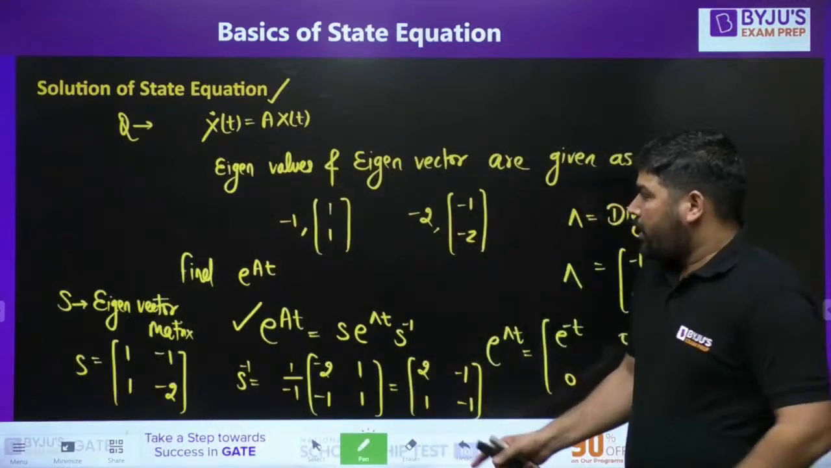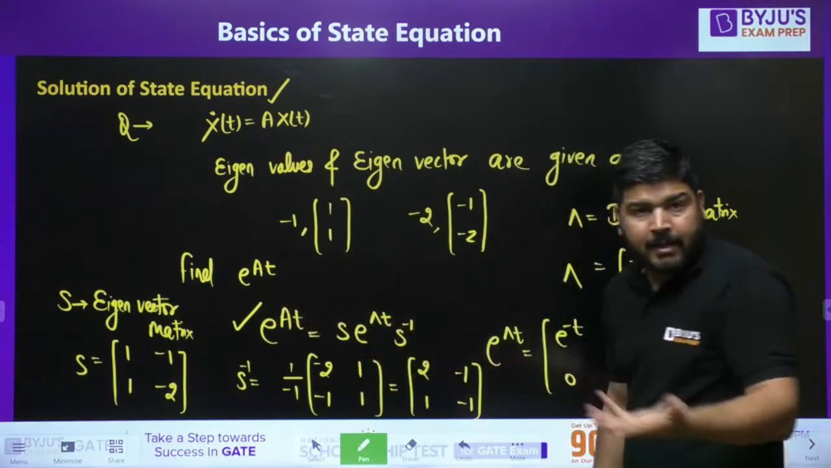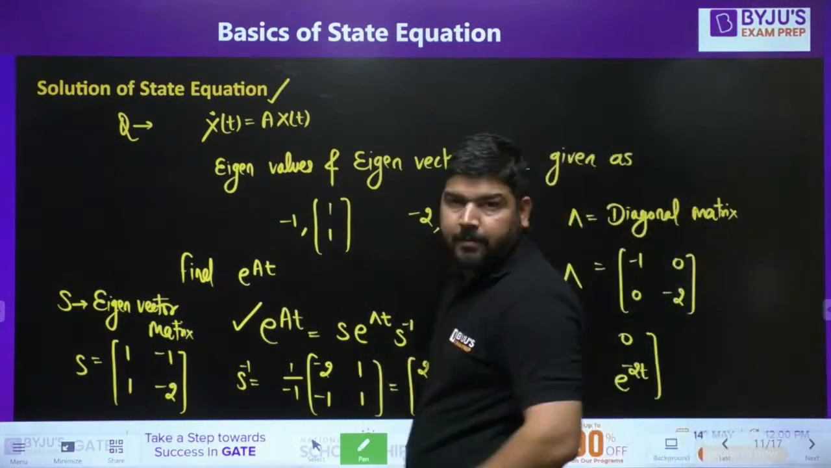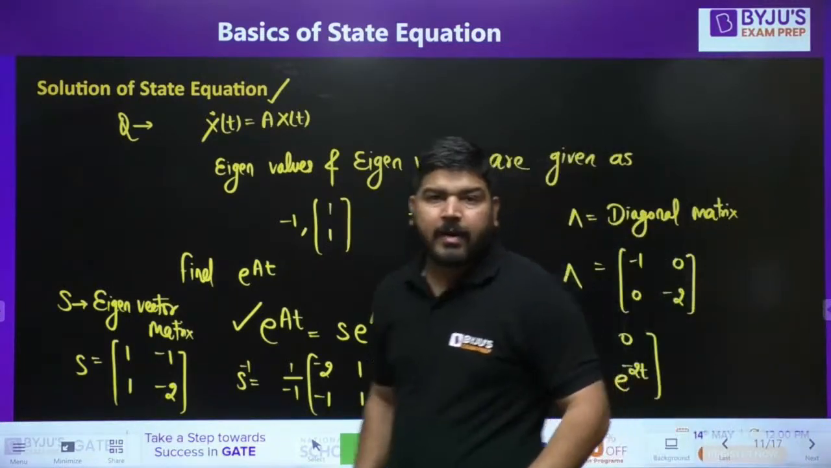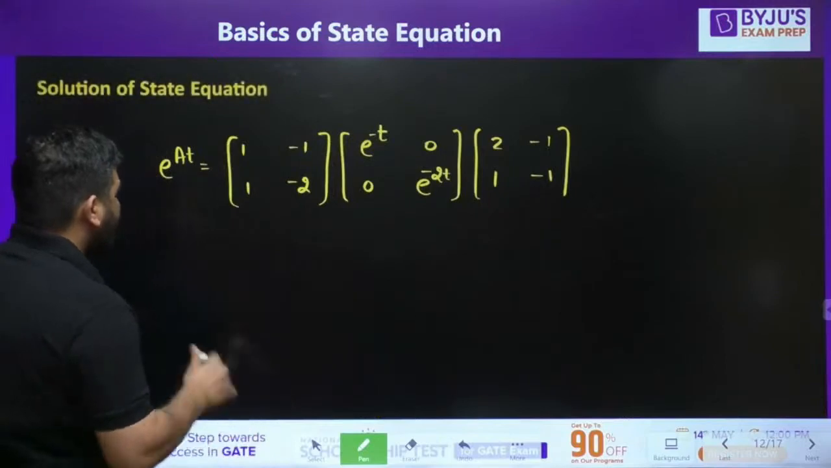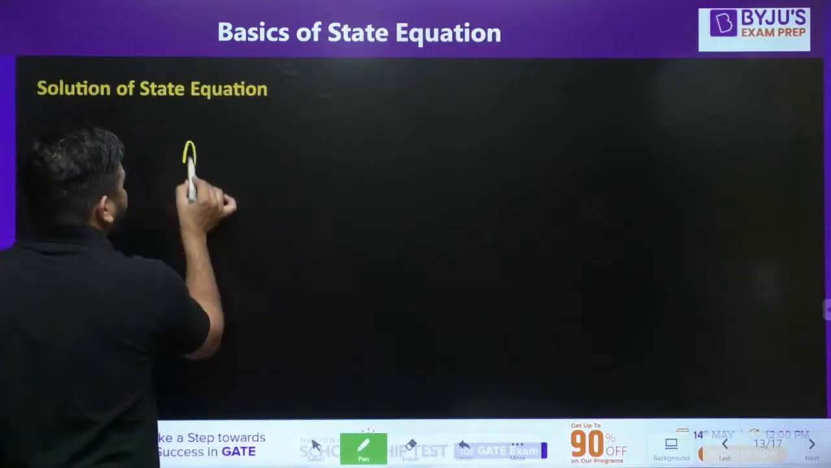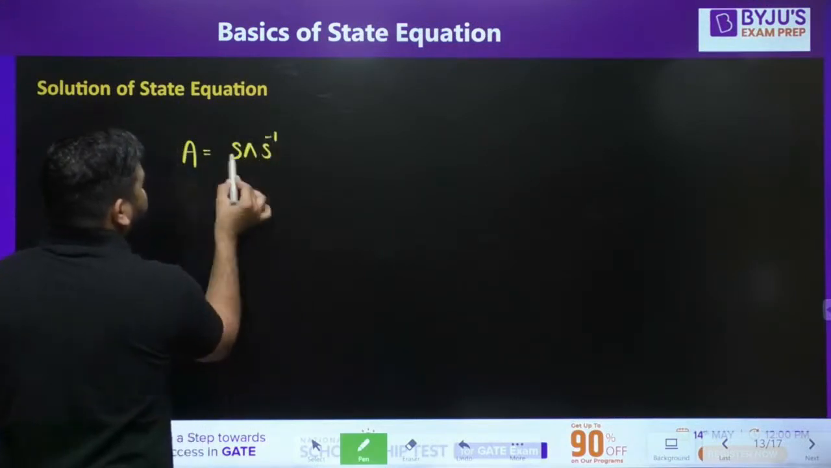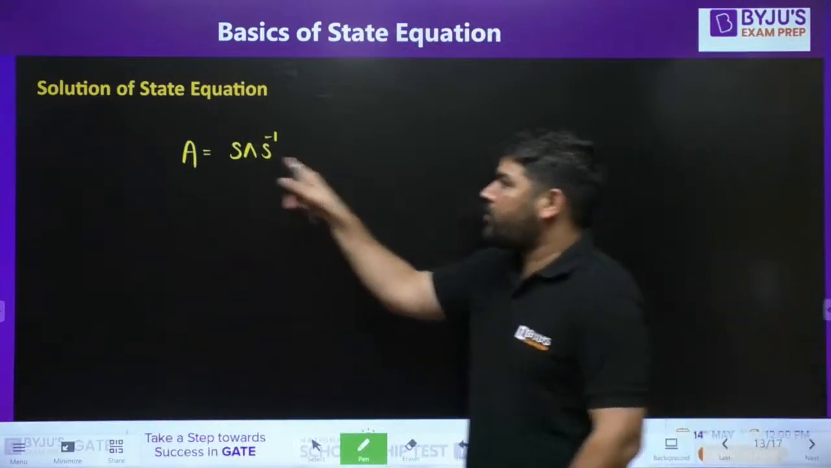Because if eigenvalues and eigenvectors are provided, then finding A is a lengthy process. You can do that also. First you need to find A. How to find A if you know the eigenvalues and eigenvectors? It's simple. If eigenvalues and eigenvectors are known, then A can be written as S lambda S inverse. You have to remember it. I'm not telling you the proof of this. So you have to remember it.